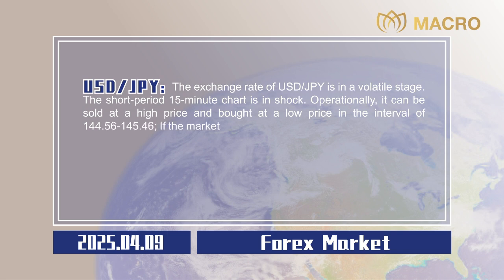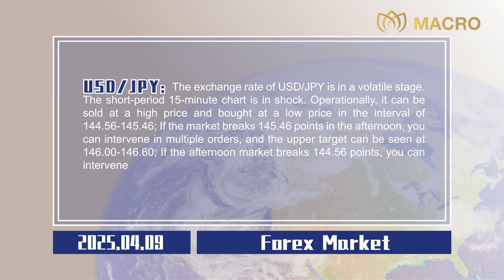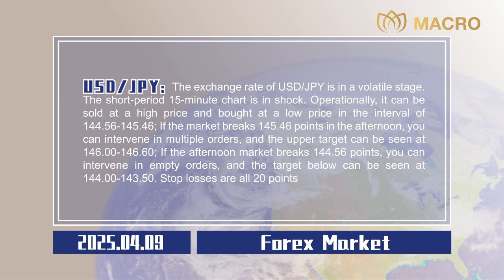If the market breaks 145.46 points in the afternoon, you can intervene in multiple orders, and the upper target can be seen at 146.00 to 146.60. If the afternoon market breaks 144.56 points, you can intervene in empty orders, and the target below can be seen at 144.00 to 143.50. Stop losses are all 20 points, 0.20.